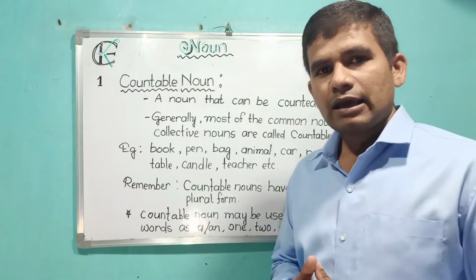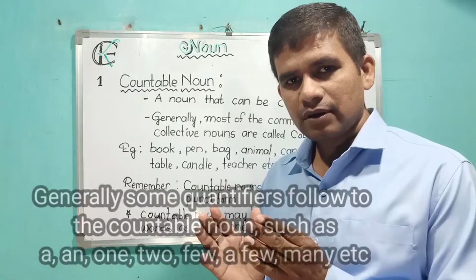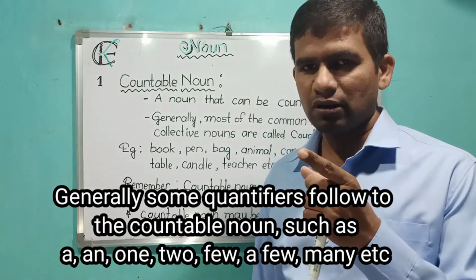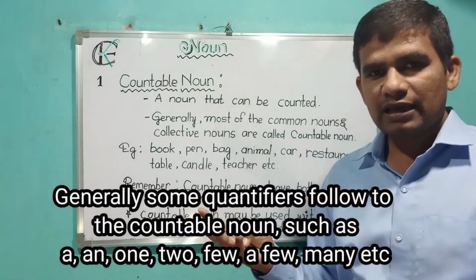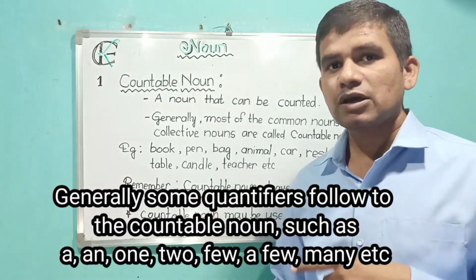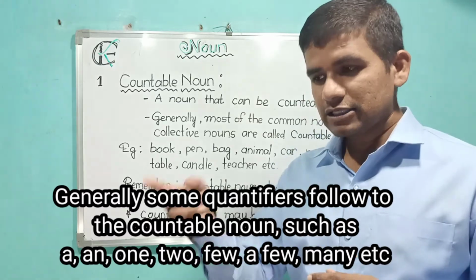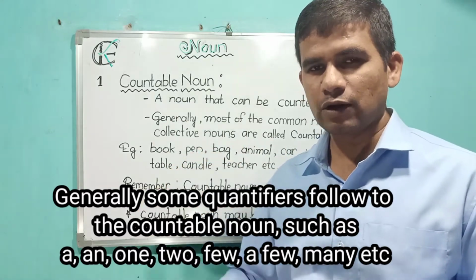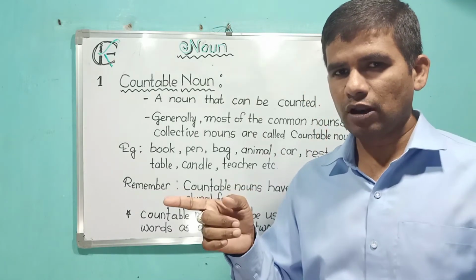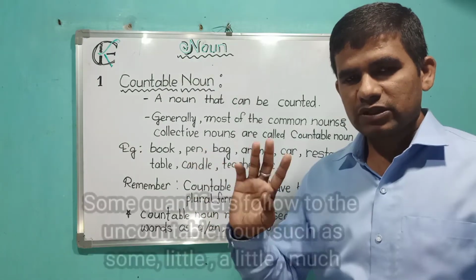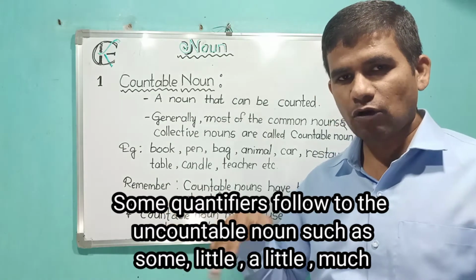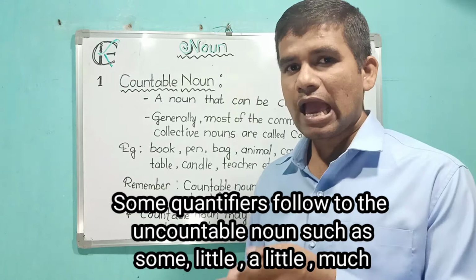And some quantifiers are there. If these quantifiers follow the noun, then we call it countable, such as a, an, and numbers 1, 2, 3. Few, a few, many. When these quantifiers follow the noun, we call it a countable noun. Apart from these, some, much, little, a little: when these quantifiers follow the noun, then we call it an uncountable noun.